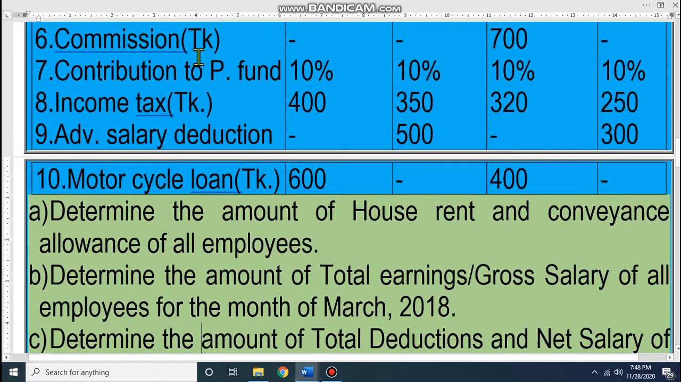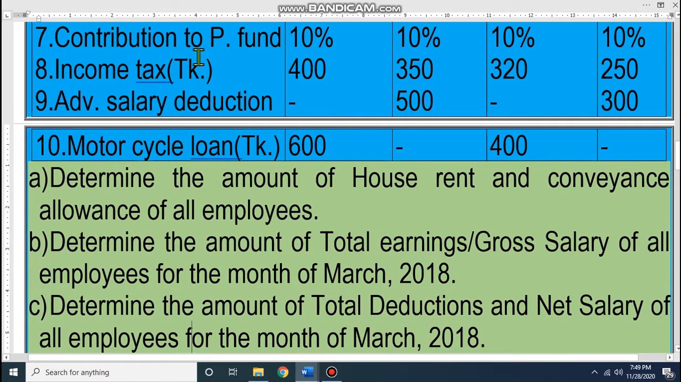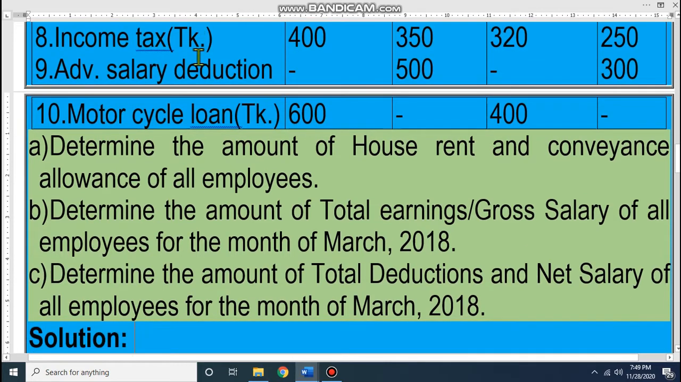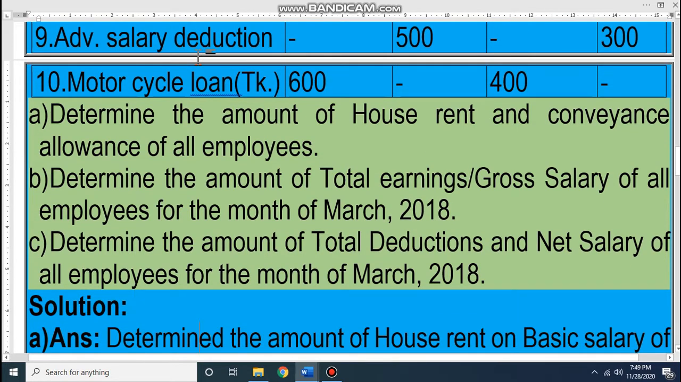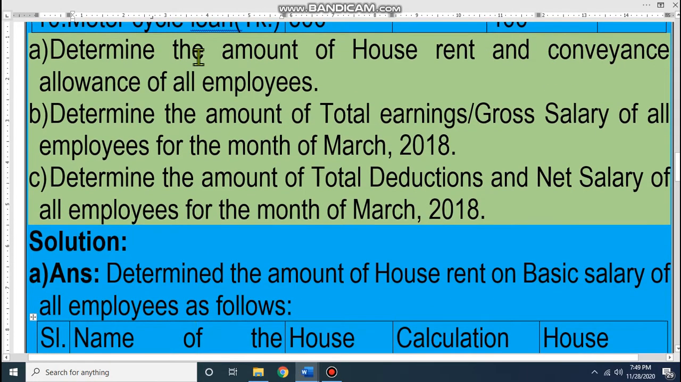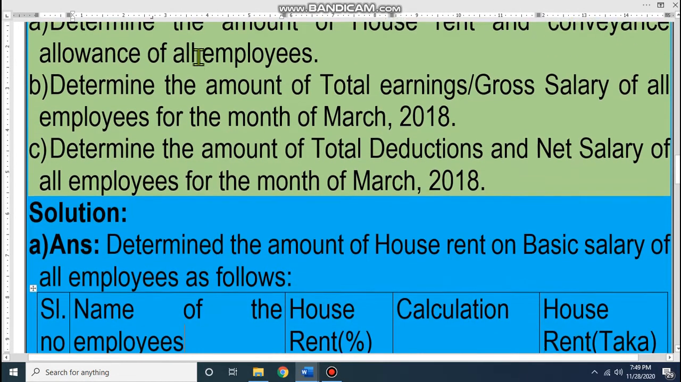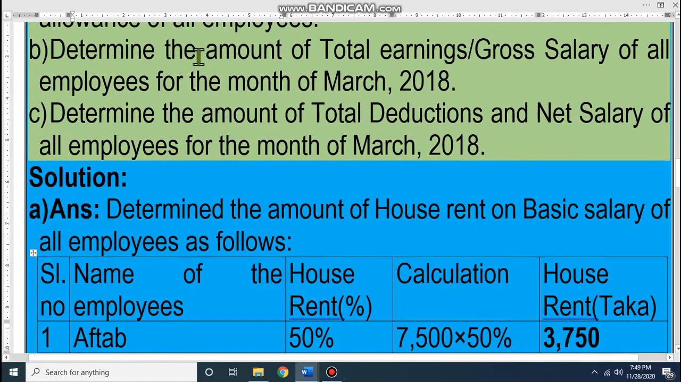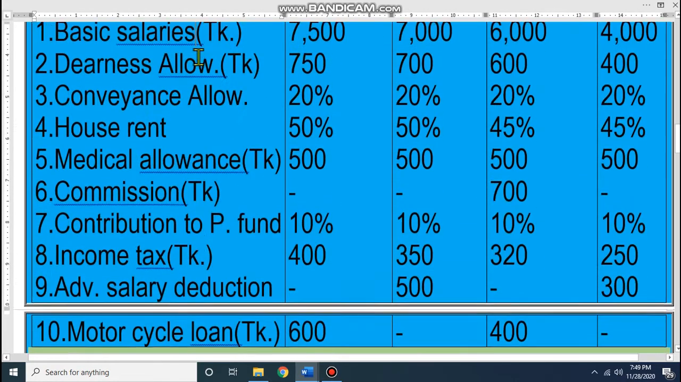Then from this we have to determine house rent and conveyance allowance. Then we will determine the total earnings or gross salary of the organization. Then we will determine the amount of deduction and net salary of the organization. Dear student, look at what information about house rent is given in the question.